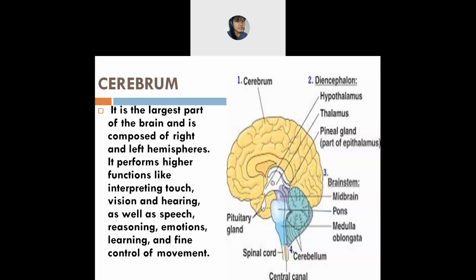And fine control of movement means you are able to do physical activities. You are able to move your hands, legs, feet, neck, and head because of this cerebrum.